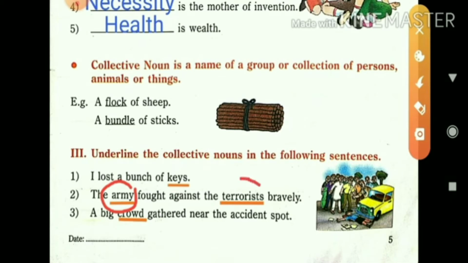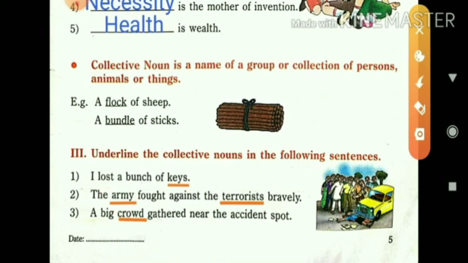The next, terrorists also: a group of enemies or those who are attacking our country are called terrorists. So both the words are collective nouns.